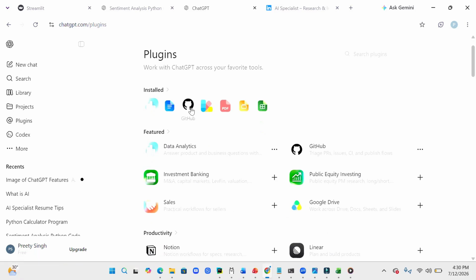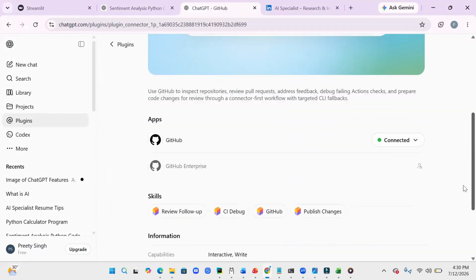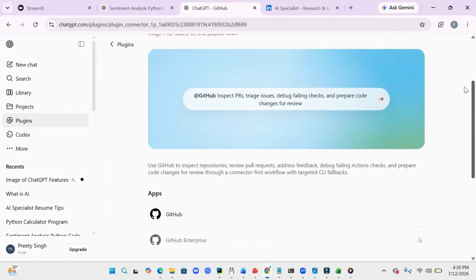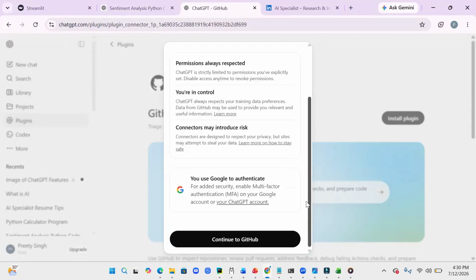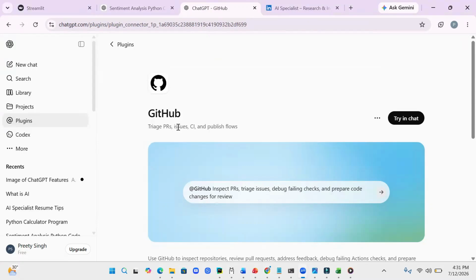I can show you a small demo. When I click on GitHub, okay, it's saying try in chat. One of my GitHub accounts is already connected. So I will just disconnect it and I would like to install this plugin. Since my GitHub account is already there, you can try with your own GitHub. Go and give the permission. GitHub is installed. You can try in chat.